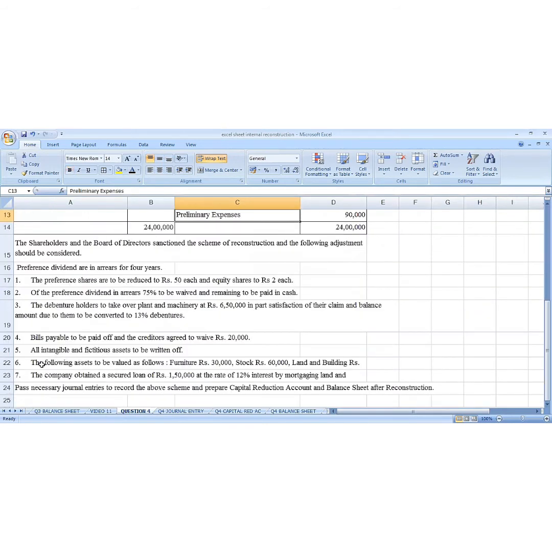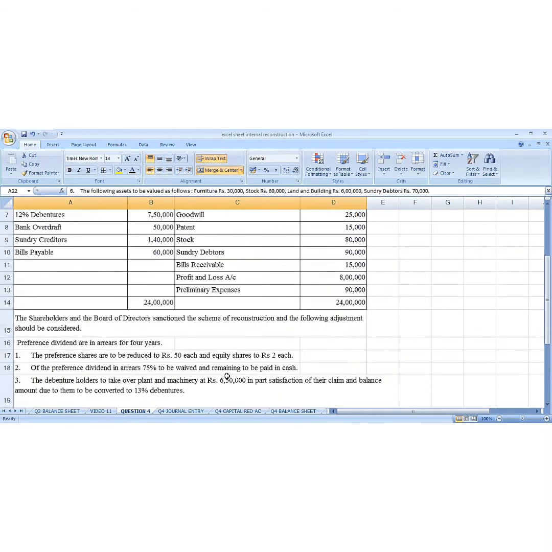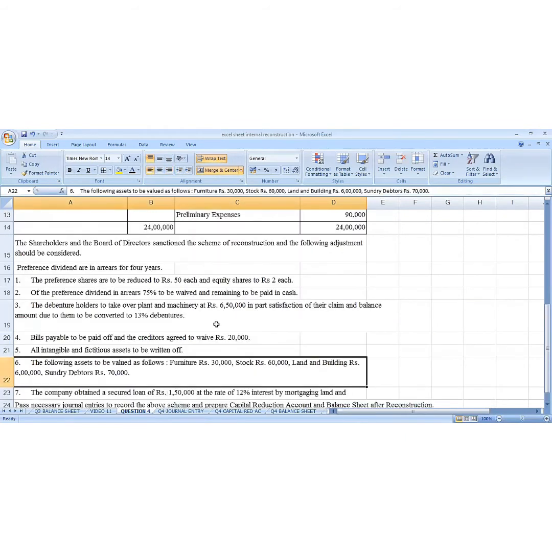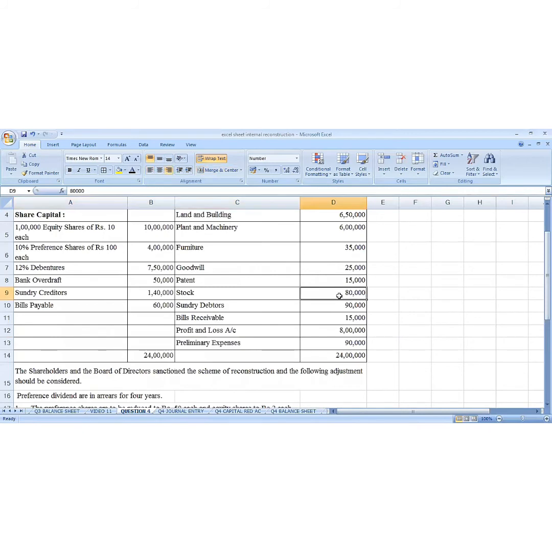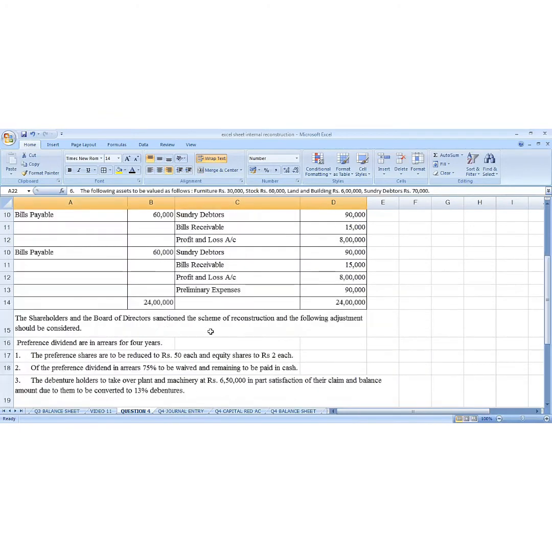The next line, line number 6. The following assets are to be revalued: furniture, stock, land and building, and debtors, and the revalued amounts are given: 30, 60, 6 lakh and 70,000. First we check the furniture. Furniture is 35. Here the furniture is 30, so there is a decrease. Stock is 60. Here the stock is 80, so there is a decrease. Debtor is 90, and here the debtor is 70, so there is a decrease.